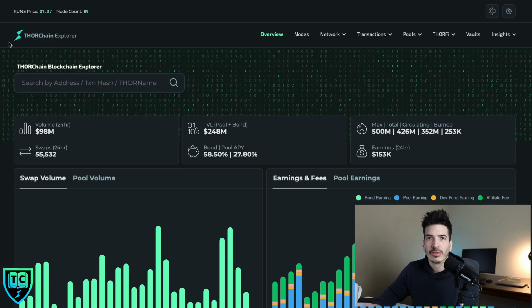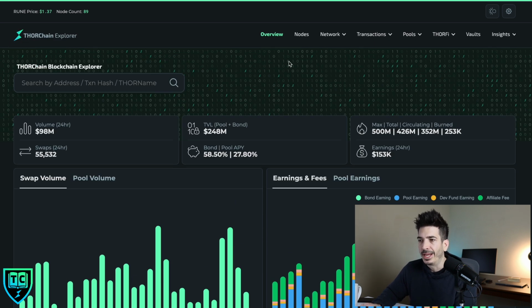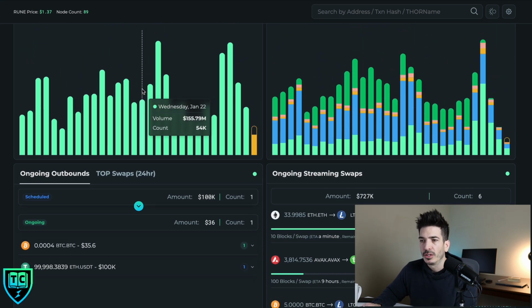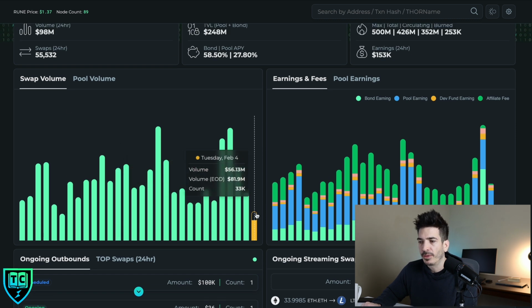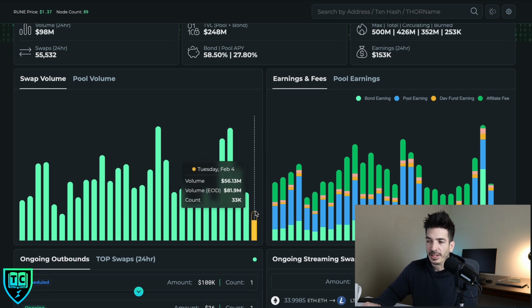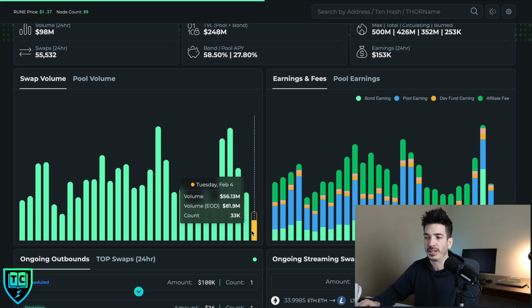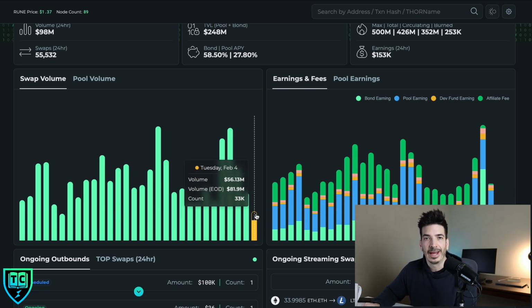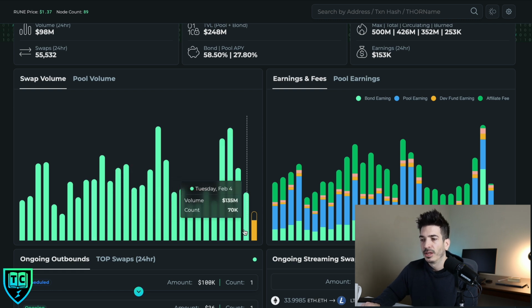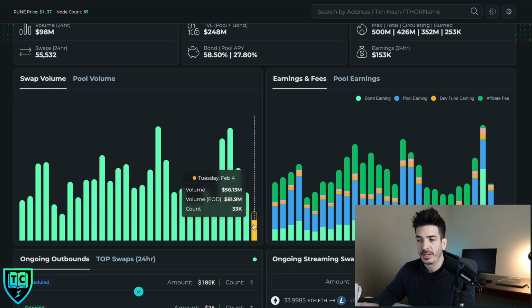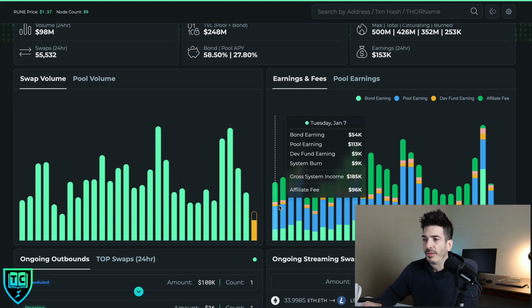If you want to see the volume in real time, this is my favorite place to go, THORChain.net. On the overview page, you've got this swap volume, and it is by day, and it sort of estimates, based on how much is left in the day, what the volume is going to end up on that day. As you can see, it is a little bit lower today, likely again with SwapKit and Trust Wallet, but you can monitor that right here.